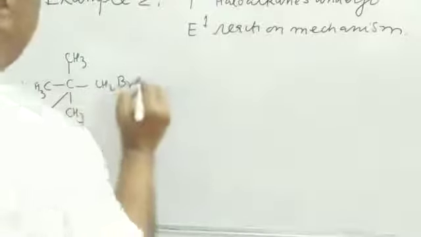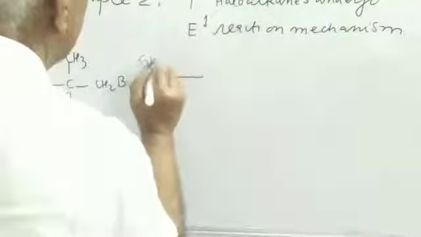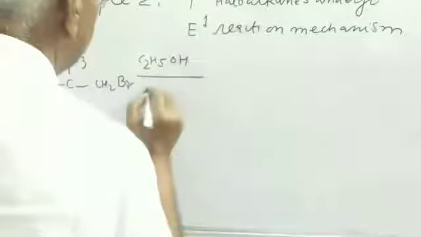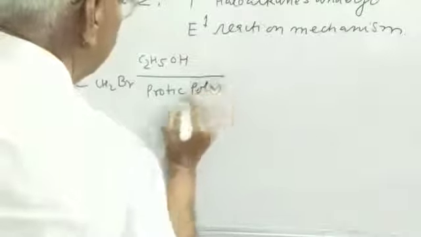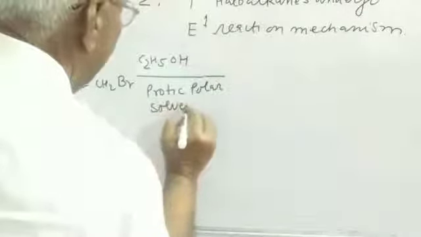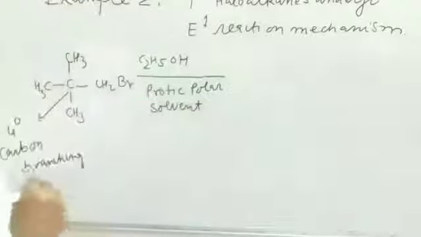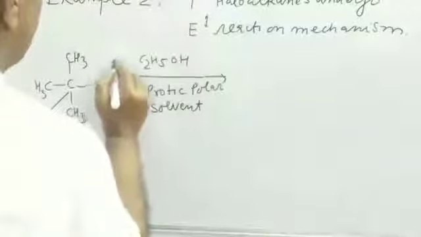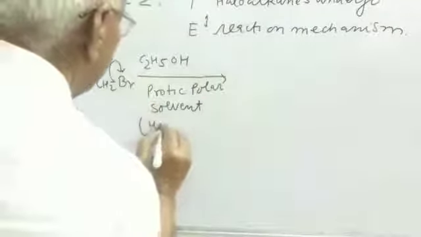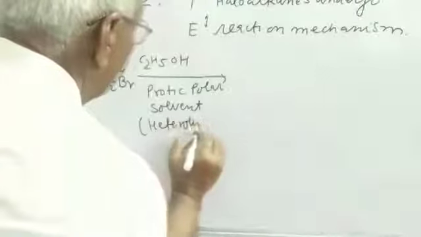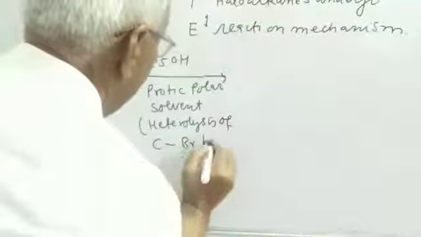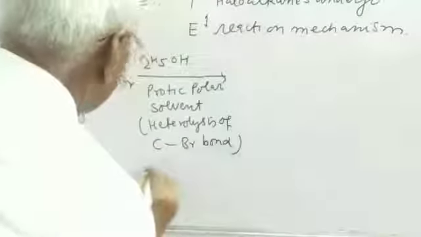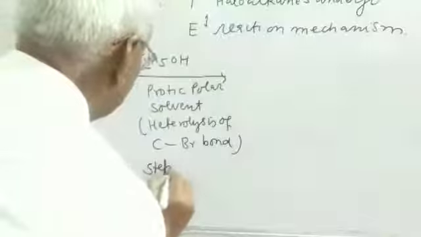undergo SN1 reaction in presence of ethanol, a protic polar solvent. This is the requirement for the SN1 reaction. First it undergoes heterolysis. This is step first, heterolysis of the C-Br bond due to solvation energy.